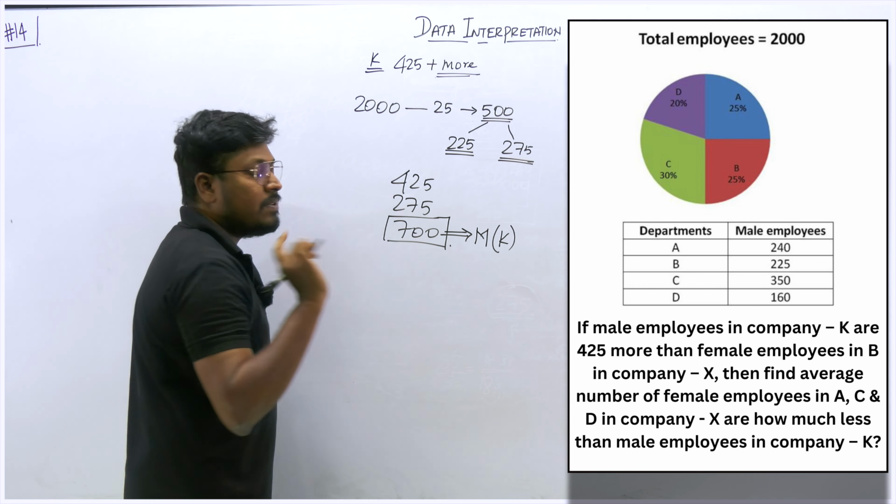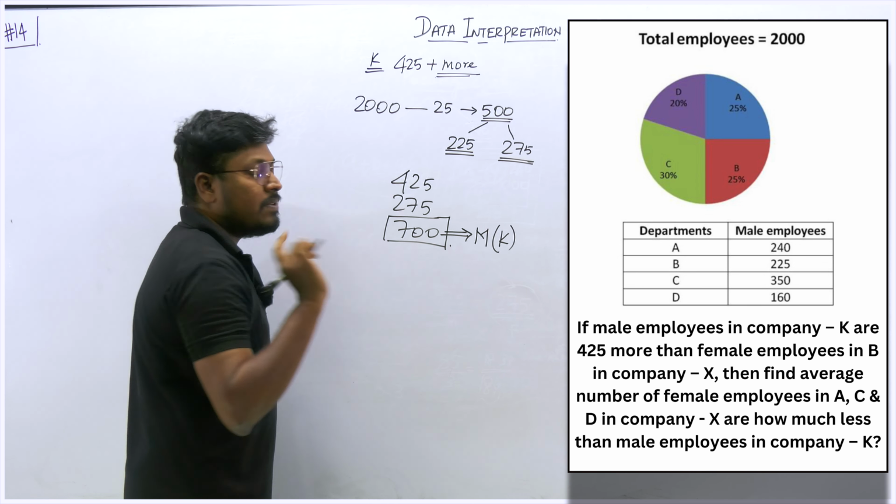Out of the total, we have to find only the female, so subtract the male. For A, how much male are there? 240. For C, 350. What about D? 160. So we can subtract all these values, right?